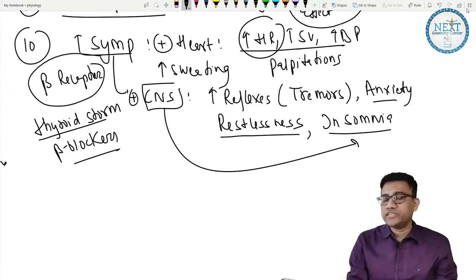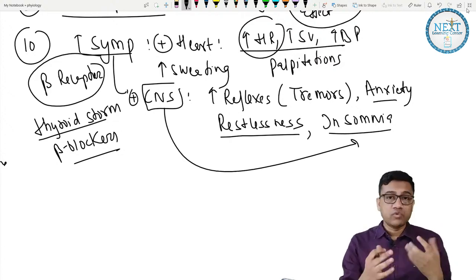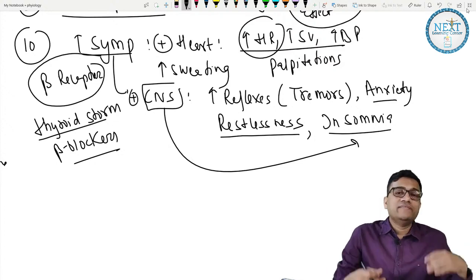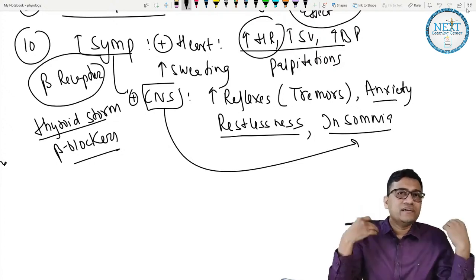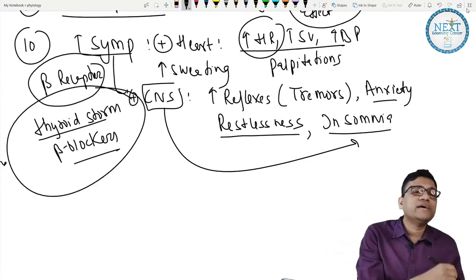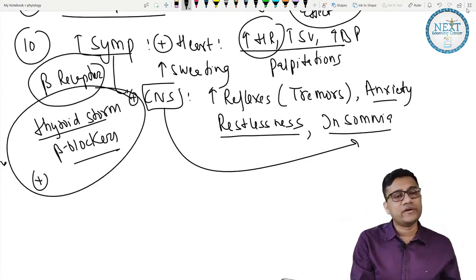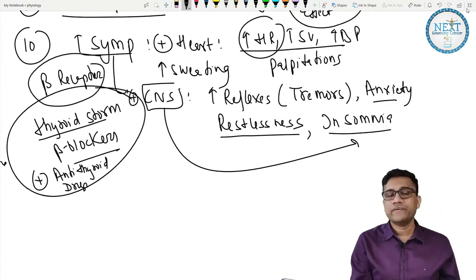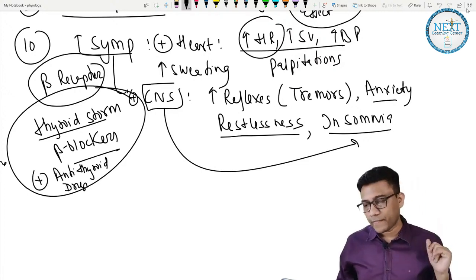You are having hand shaking. What to do? Where to go? What's happening? This is what? High sympathetic. And there's too much sympathetic activity, sweating, reflexes are there, hands are shaking, palpitation. Then we give what? Beta blocker plus anti-thyroid drugs. Okay, in thyroid storm. Okay, fine.